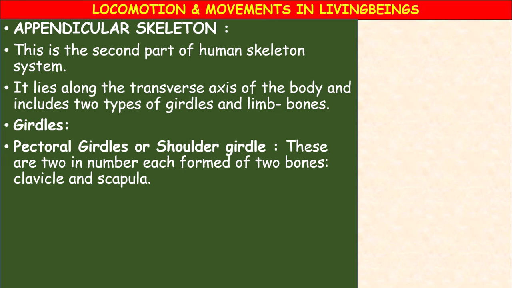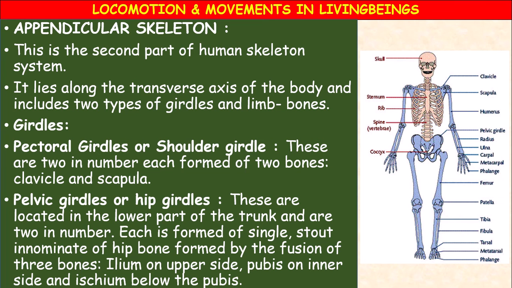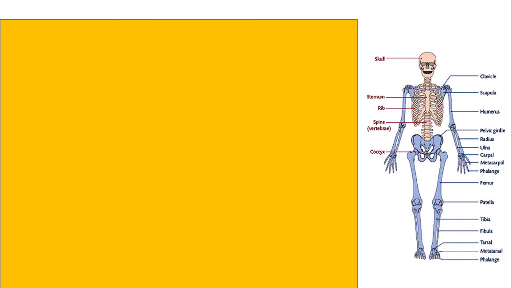The pectoral girdle is made up of clavicle and scapula, whereas the pelvic girdle is made up of a bone formed by three bones fused together: the ilium on the upper side, the pubis on the inner side, and the ischium below the pubis.